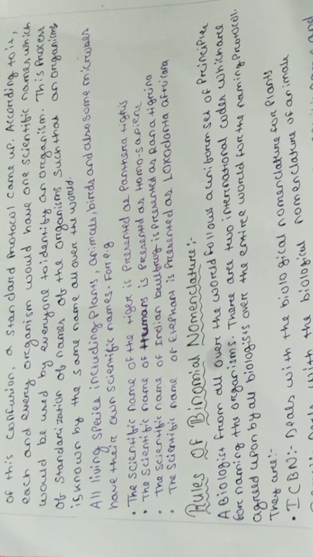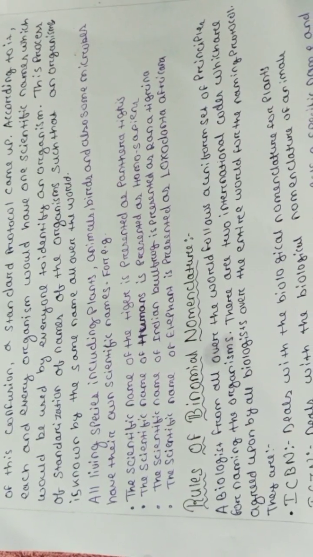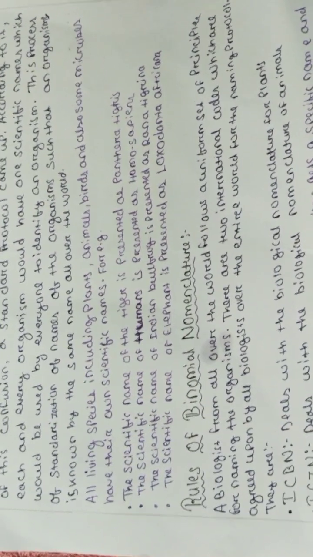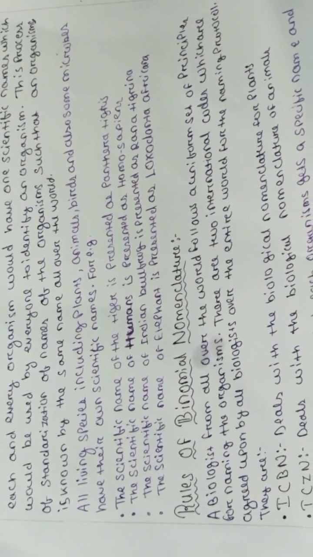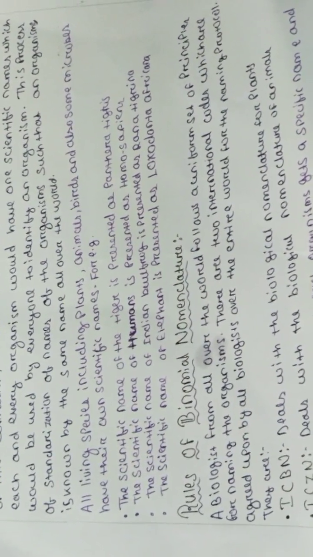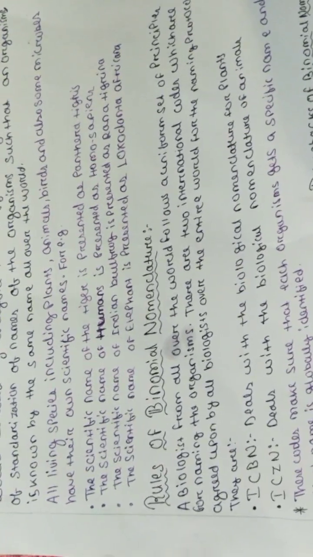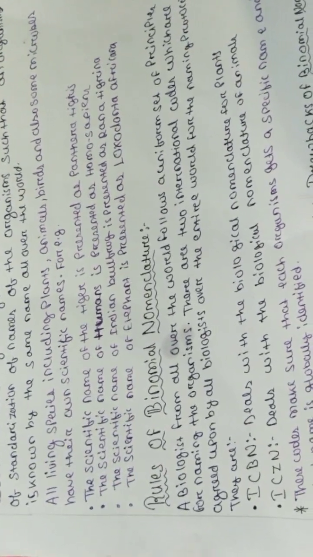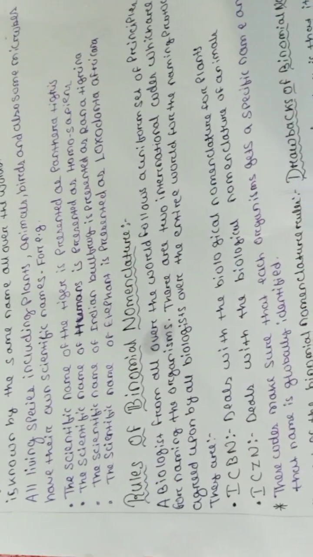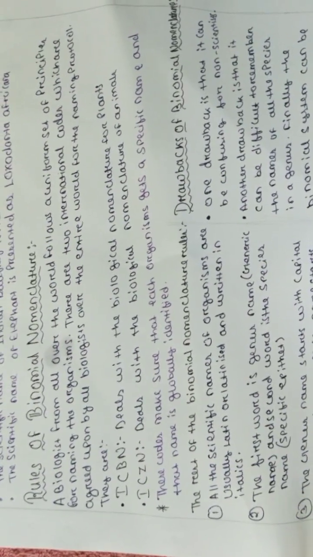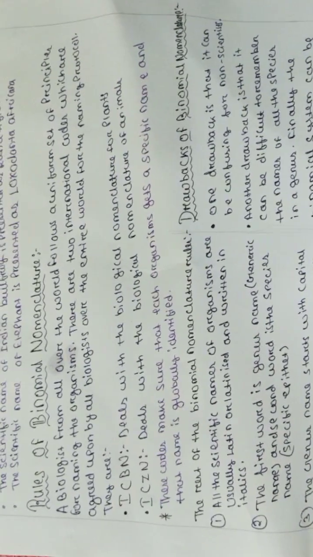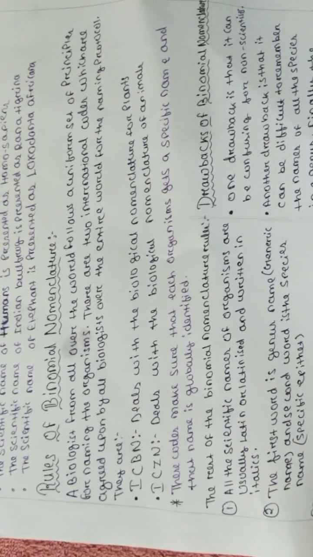All living species, including plants, animals, birds, and also some microbes, have their own scientific names. For example, the scientific name of tiger is Panthera tigris, humans is Homo sapiens, and mango is Mangifera indica.